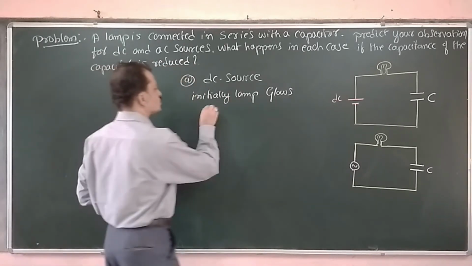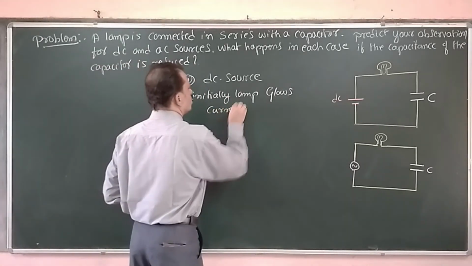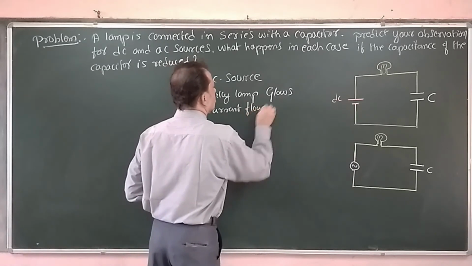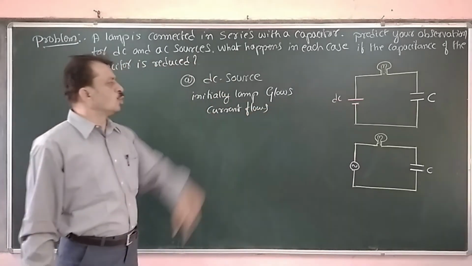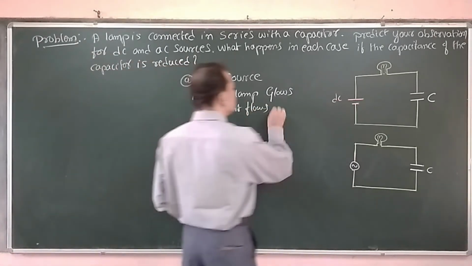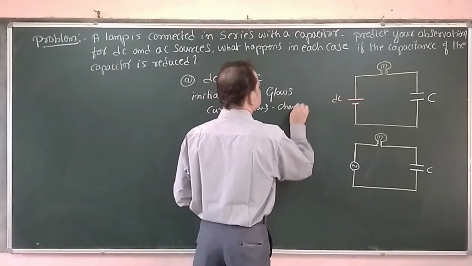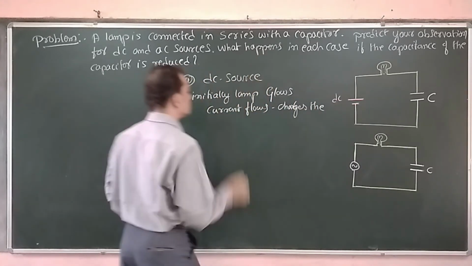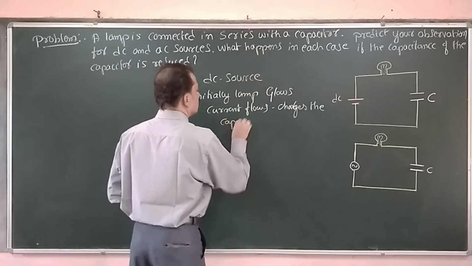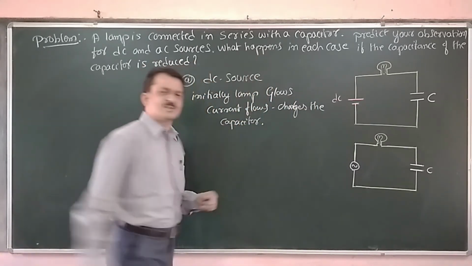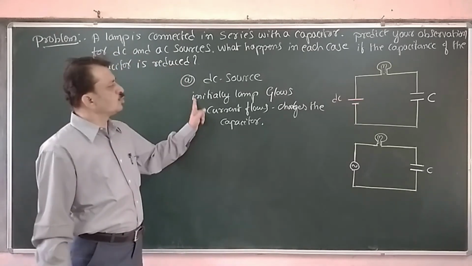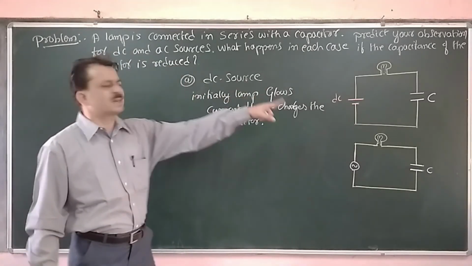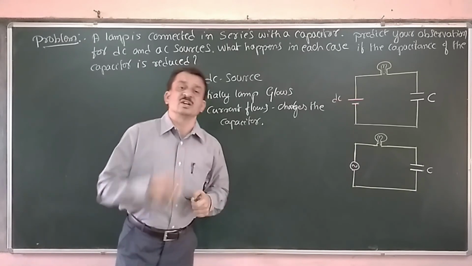Current flows in the circuit, therefore the lamp glows, and this current charges the capacitor. That is the first step. Current flows, therefore the bulb glows, and the capacitor gets charging.